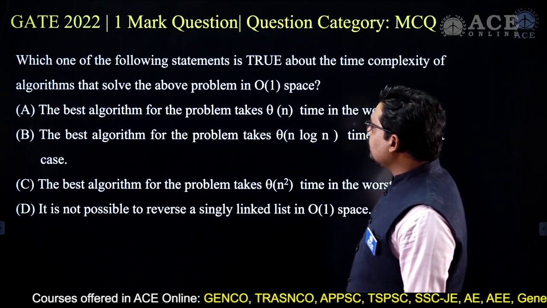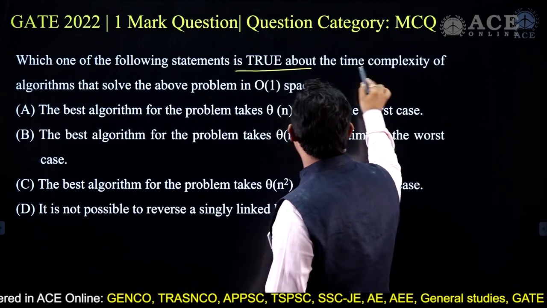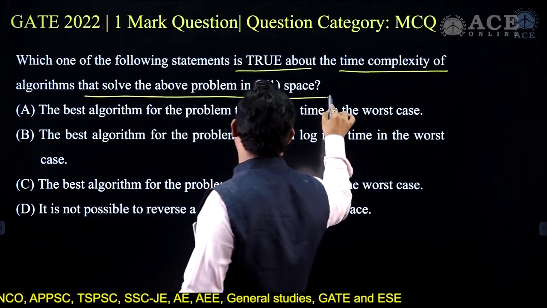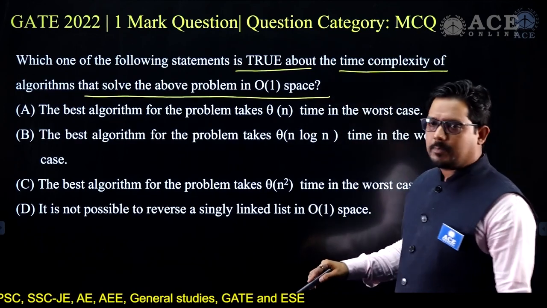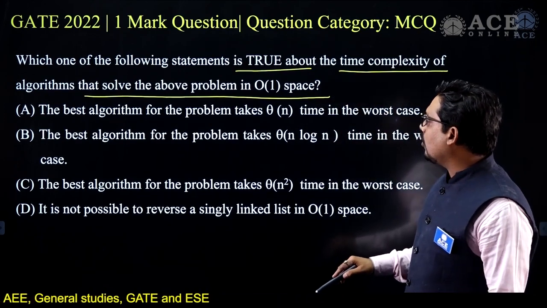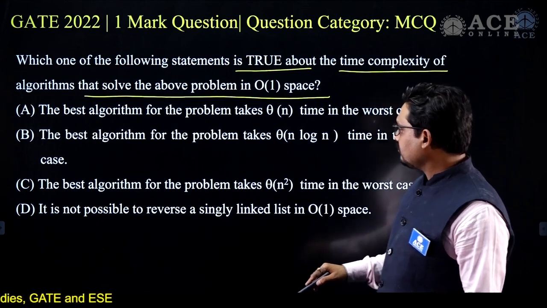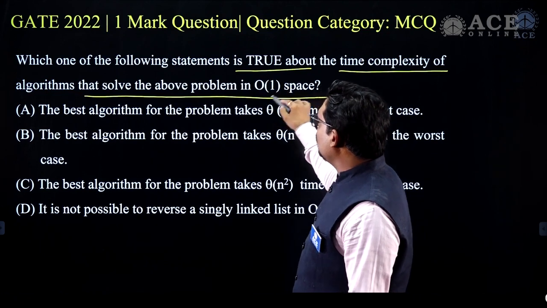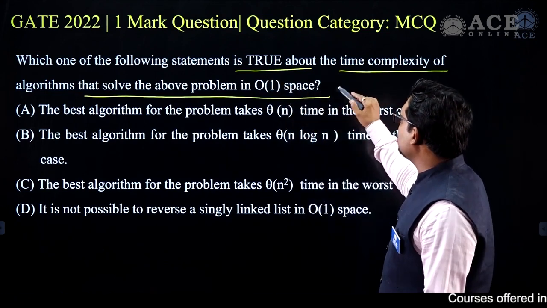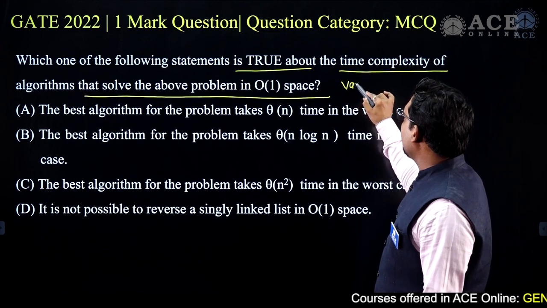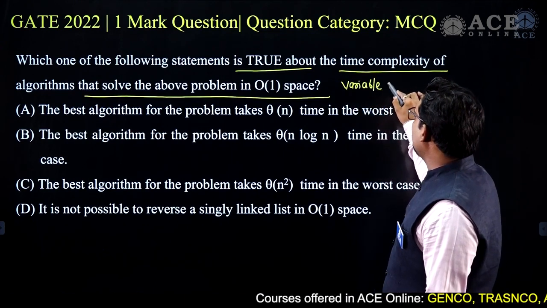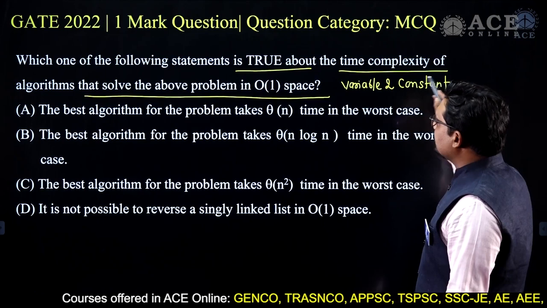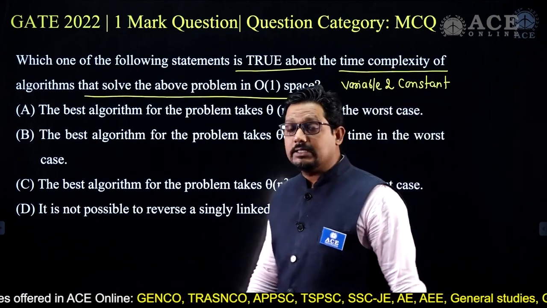Now, which of the following statements is true about the time complexity of an algorithm that solves the problem in order of one space? Here it is clearly mentioned that you are only supposed to use order of one space. That means you can only use variables and constants. This is the only thing you are allowed to use, because it is mentioned that you have to solve the problem in order of one space.